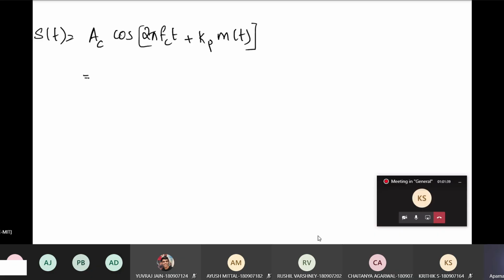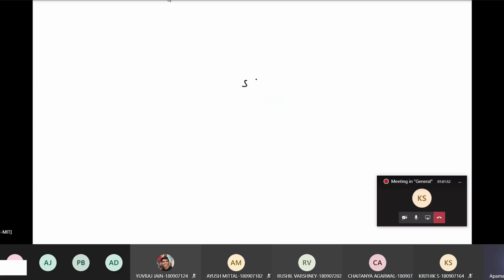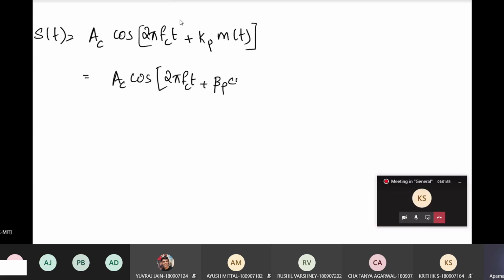So how will the signal look? s of t equal to Ac cos of 2 pi fc t plus Kp into m of t, which is equal to Ac cos of 2 pi fc t plus beta p cos 2 pi fm t.